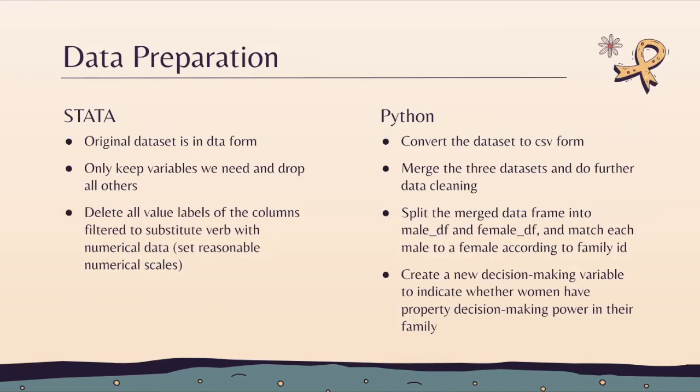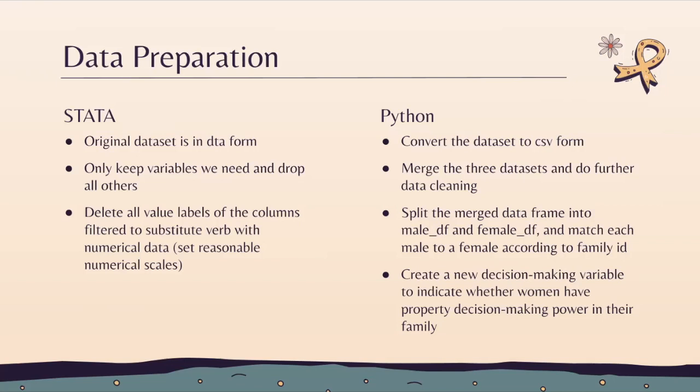Next, in order to do the regression, we need to prepare our data first. Because our original data is in DTA form, we first do a preliminary data cleaning process in Stata to prepare for further steps. First, we only keep variables we need and drop the others. Next, we delete all the value labels of the columns filtered in the first step to substitute the verbs with numerical data with some scales we set.